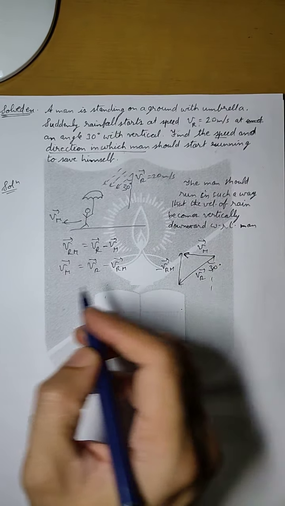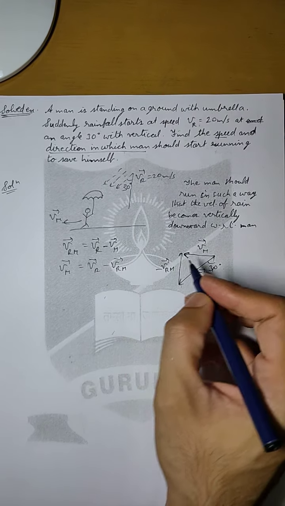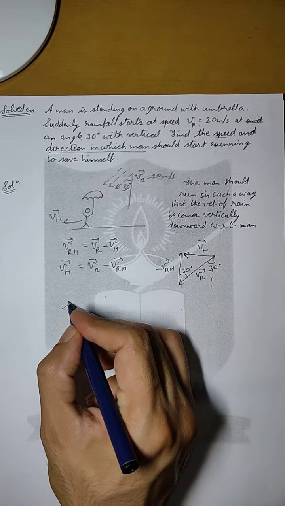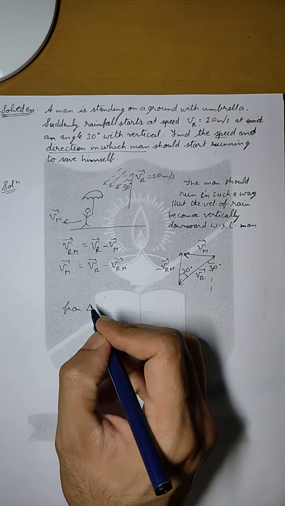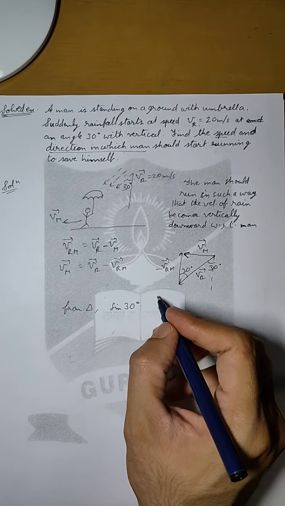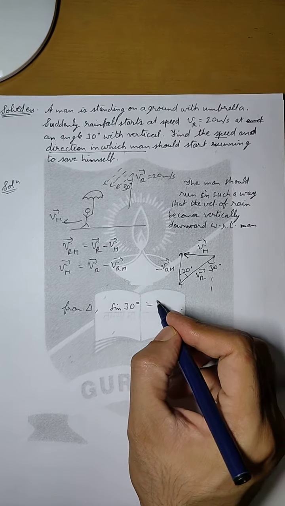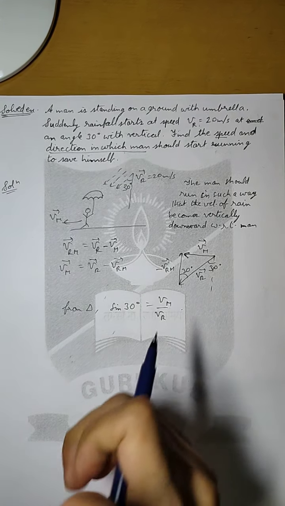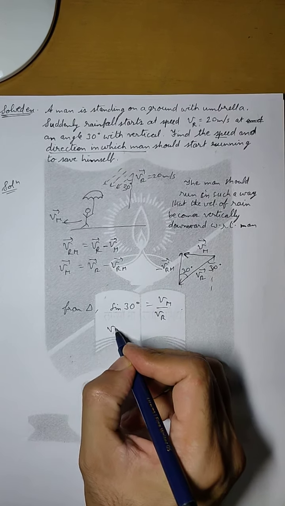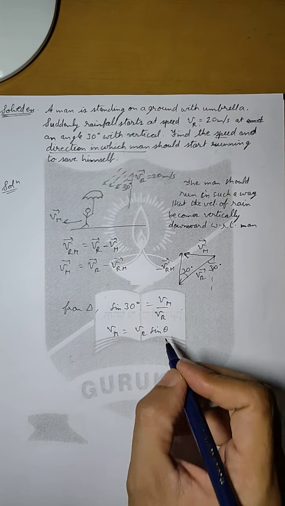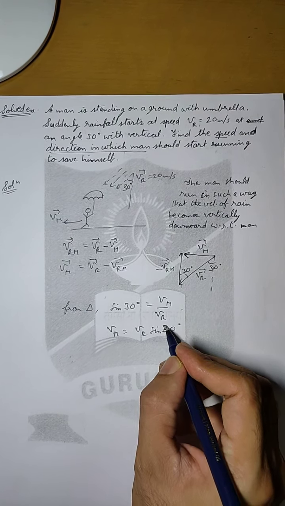Now from this triangle, if this is 30 degree, then this will also be a 30 degree angle. Then we can write from the triangle sine 30 will be equal to Vm upon Vr, and Vm will be equal to Vr sine 30 degree.